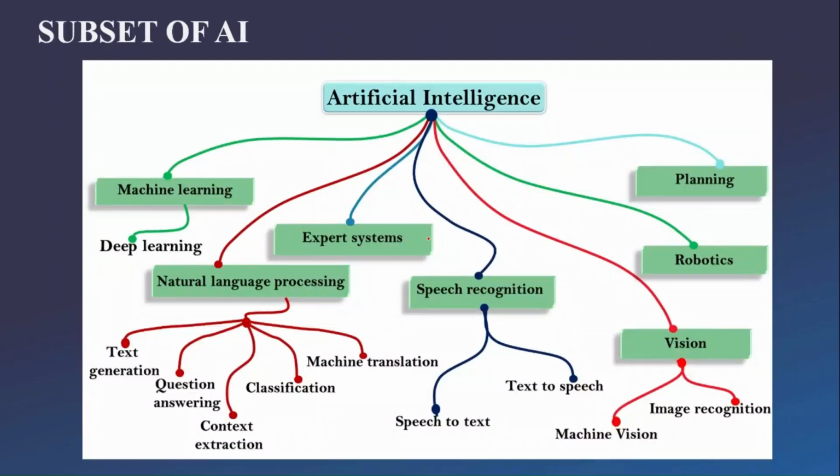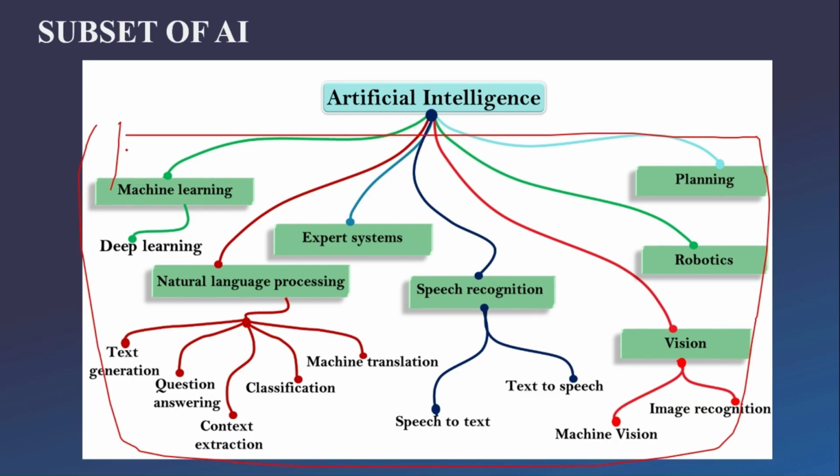Okay, so we have the subsets of AI: machine learning, deep learning, natural language processing, text generation, question answering, text creation, extraction, classification, machine translation. We also have expert systems, speech recognition, vision, robotics, and planning. These are the subsets of AI. When we work on these subsets, it is called artificial intelligence.